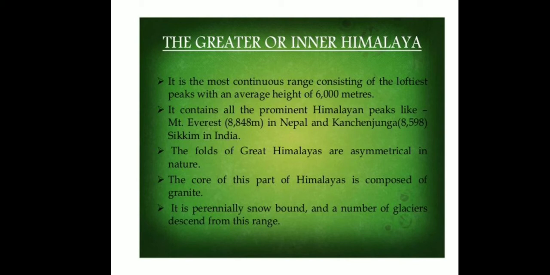Here, the folds are asymmetrical, not symmetrical in nature, and it is perennially snow bound. That means it is covered with snow all the year round, and a number of glaciers are found here.